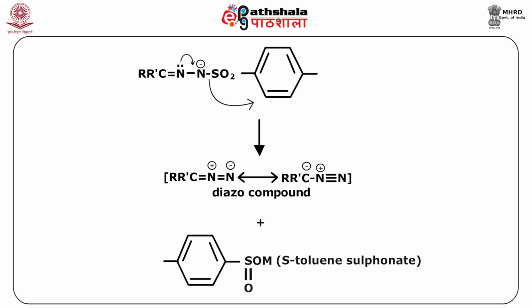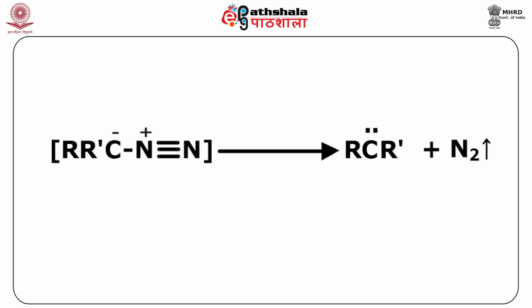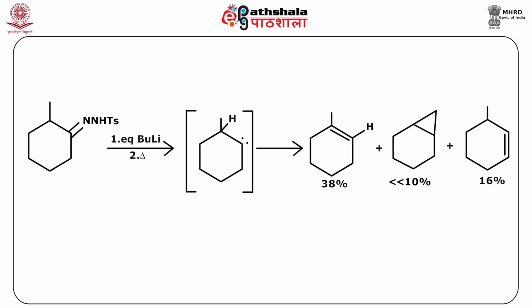This salt is then decomposed in two ways. It can be done either by the use of UV light or with the help of heat beyond 130 degrees centigrade. As a result you can see there will be formation of this carbene. And aprotic solvents such as DMSO and diglyme are essential to prevent side reactions of the carbene which may happen. So, this is how there will be formation of this carbene where the nitrogen will go out. The carbene generated leads to products, and this method avoids handling dangerous diazoalkanes.